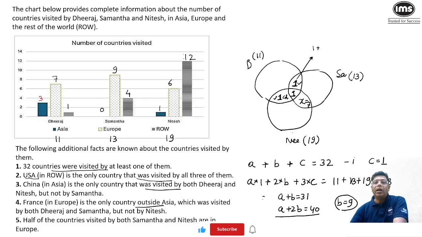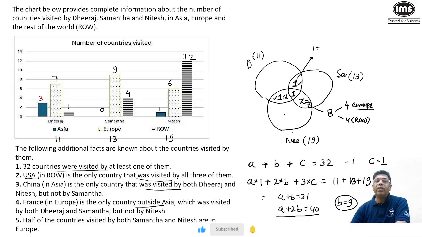It means Samantha and Neeraj are visiting 7 countries together, exactly 2 people, and together they are visiting 8 countries. Now out of those 8 countries, half of them are from Europe. So 4 countries are coming from Europe. And since Samantha is not visiting any Asian countries, the rest of the 4 countries have to come from ROW. Out of this, 1 will be USA. So this 1 is USA. Out of this 7, 4 will be from Europe and 3 will be from rest of the world. That is how you have to understand this whole situation.